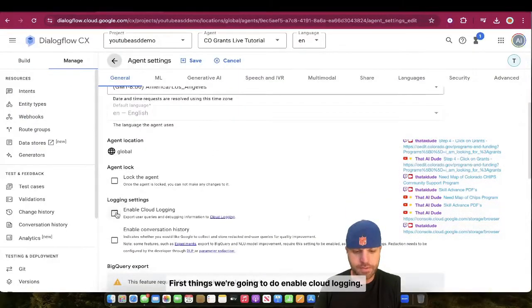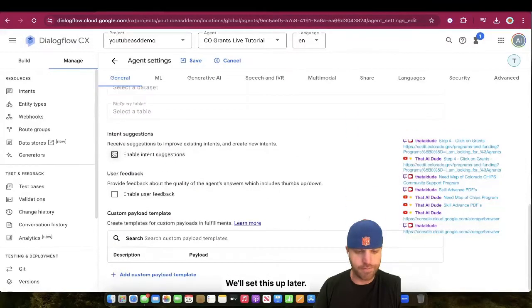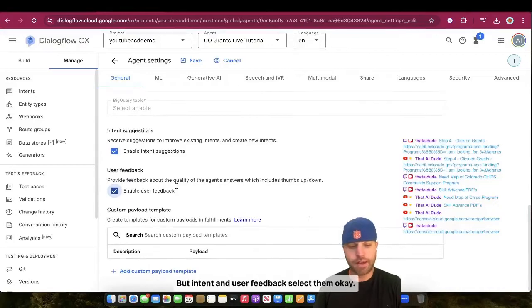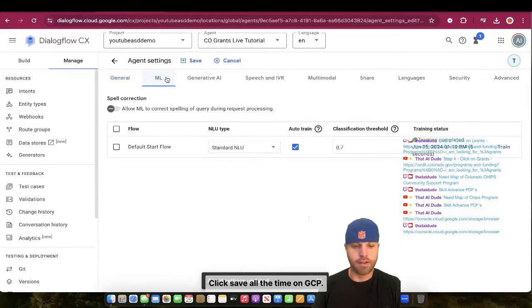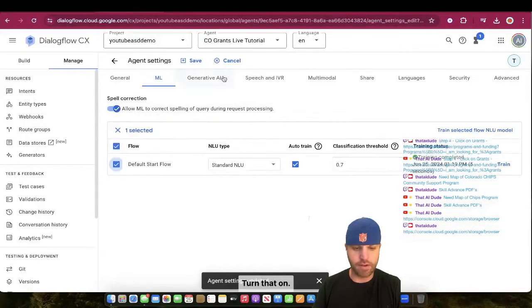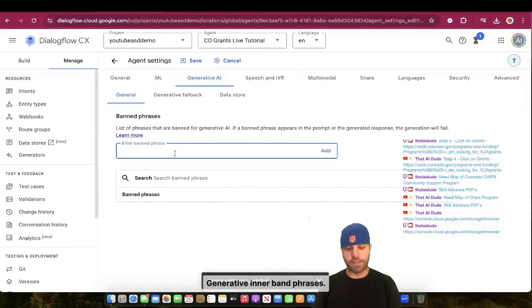Okay. First things we're going to do, enable cloud logging. We'll set this up later. But intent and user feedback, select them. Okay. Click save all the time. On GCP, turn that on. Go ahead, save it. Generative banned phrases.